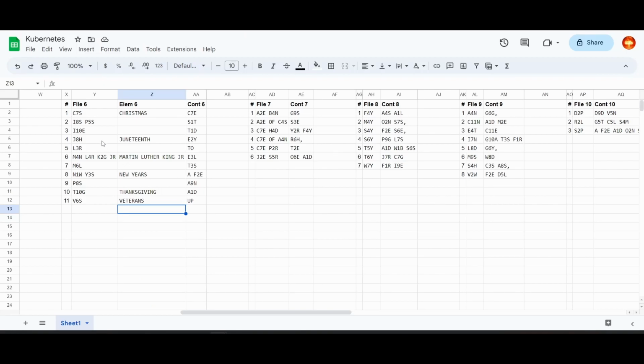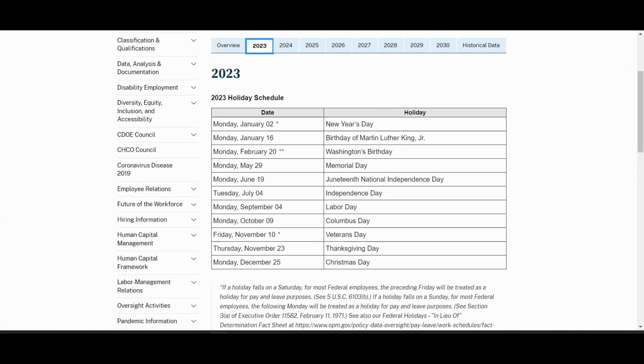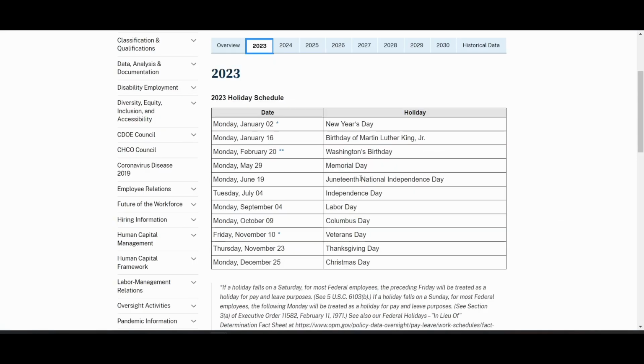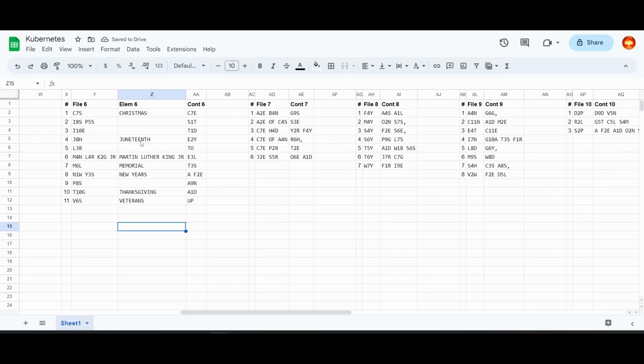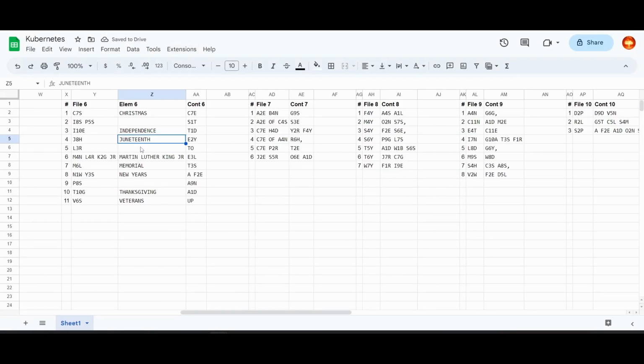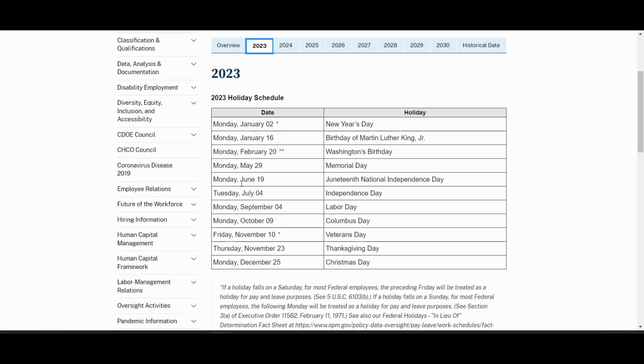Washington's birthday. I don't know about that one. But there's Memorial Day. Independence Day. Labor Day, Columbus Day. There's two missing. There should be 11 total? Yeah, I'm missing Washington's birthday and Columbus Day.